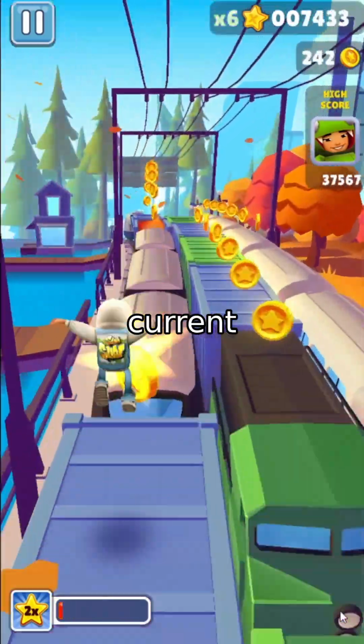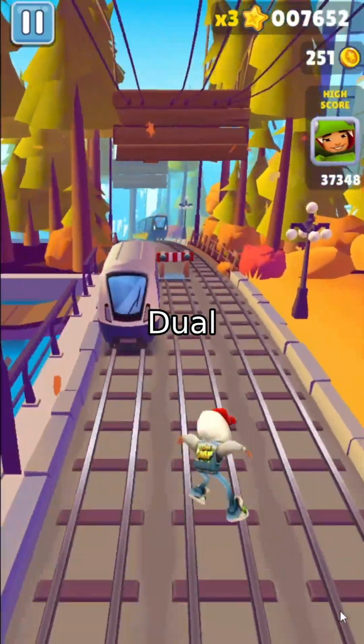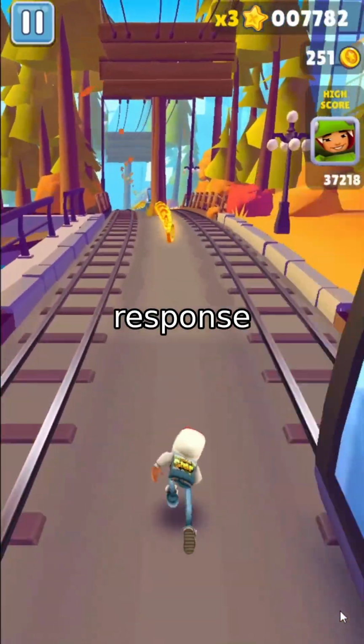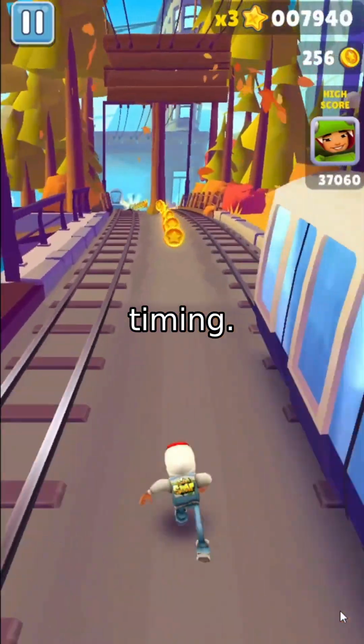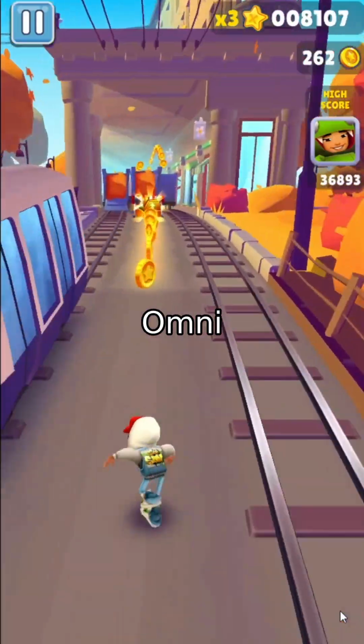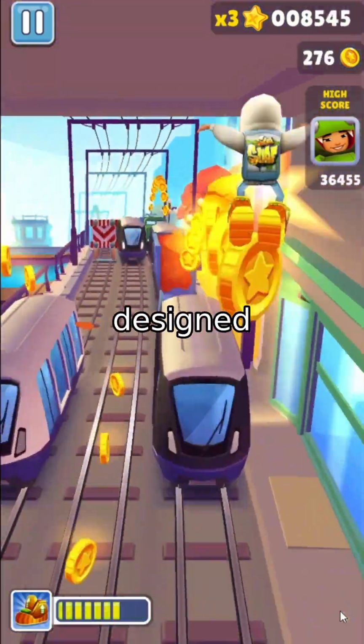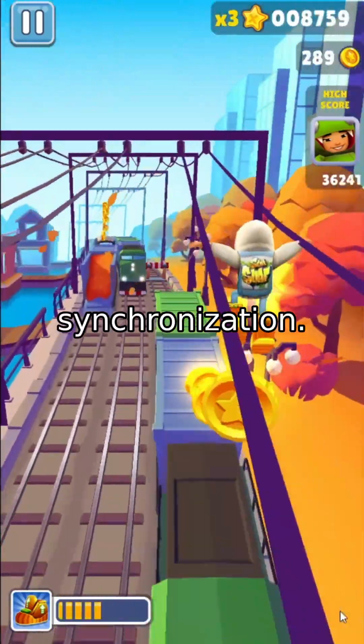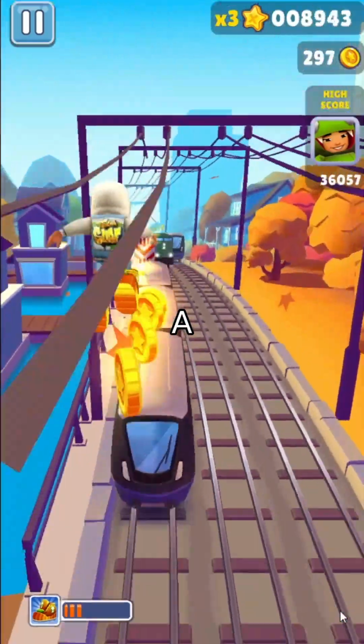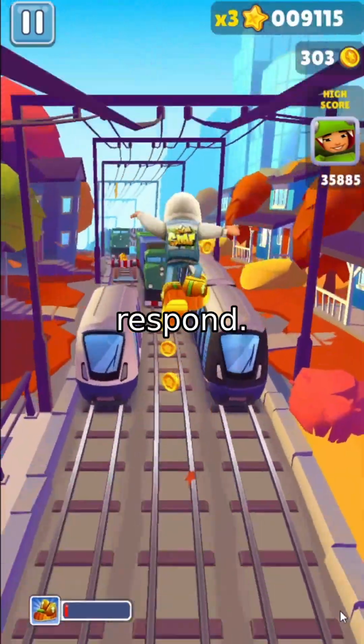Why? Because current architectures lack time awareness. Dual-channel models like Moshi process speech and response in parallel, but they don't coordinate timing. Time-multiplexing models like Freeze-Omni and Unmute wait for silence to speak, but they can't react during speech. They're designed for turn-taking, not full-duplex synchronization. The result? A system that can understand what you say, but not when to respond.